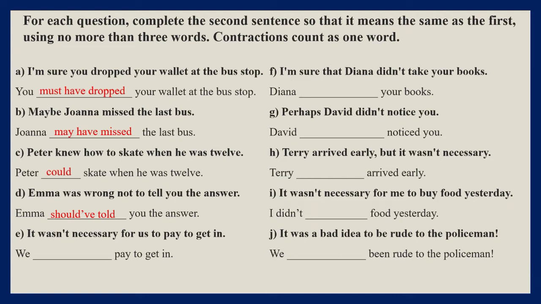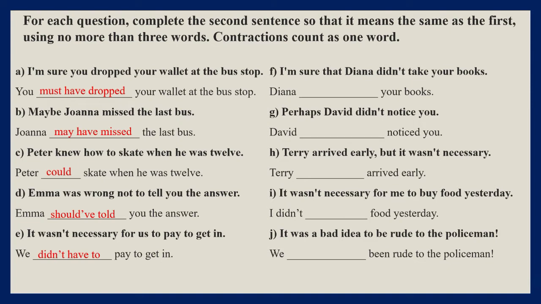E. It wasn't necessary for us to pay to get in. This is a lack of obligation, so we didn't have to pay to get in, or we could say we didn't need to pay to get in, or we needn't have paid to get in. But the third option, because we cannot use paid in here, the pay is already there, is not possible.